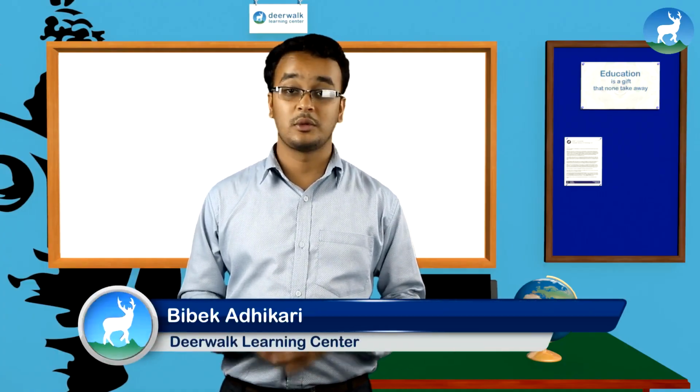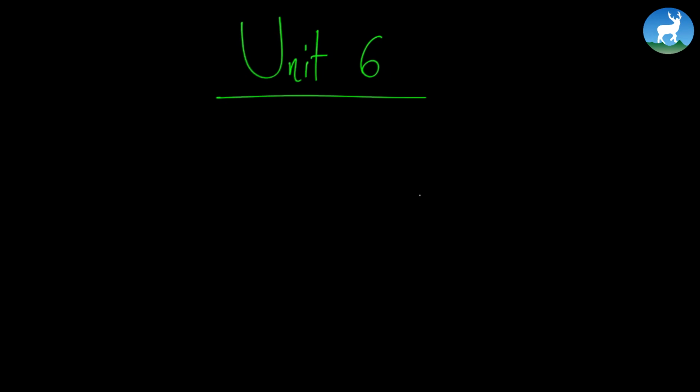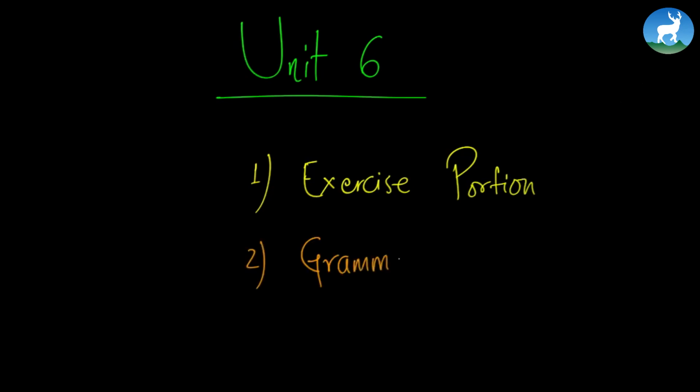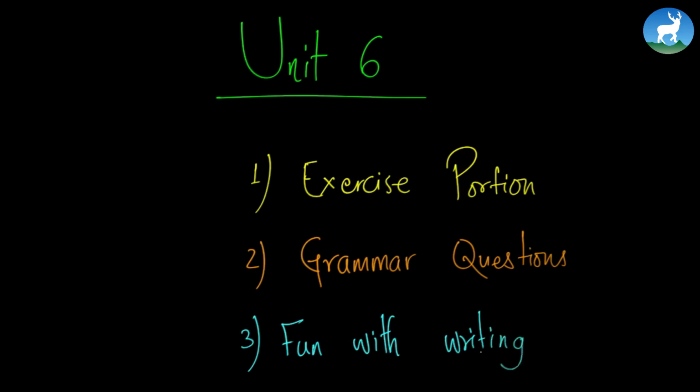In today's class, we are going to solve the grammar and writing portion of Unit 6, that is, A Cruel Landlord. So, let's begin. We are now going to start the exercise portion of Unit 6, followed by grammar questions and the last section, which is called Fun with Writing. So, we are going to do these three things today. That's going to be our plan.